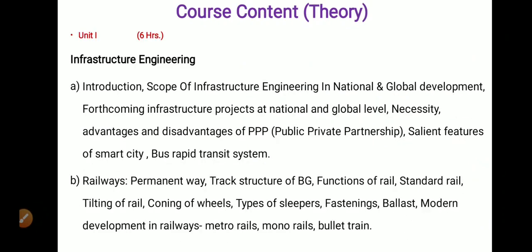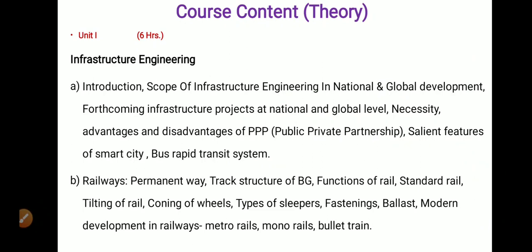Next, we will have a focus on the content of this subject, infrastructure engineering and construction techniques. Basically, as with other subjects, this subject also has 6 units, and it starts with unit number 1, that is infrastructure engineering. This unit is categorized into 2 parts, part A and part B. Part A is the general unit, under which we will have a focus on the introduction to the term infrastructure and the scope of infrastructure engineering in national and global development.